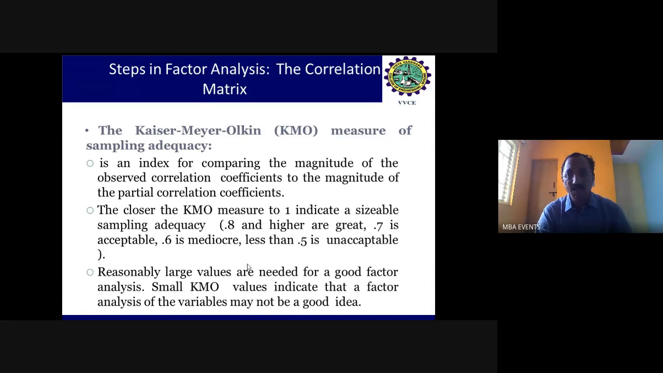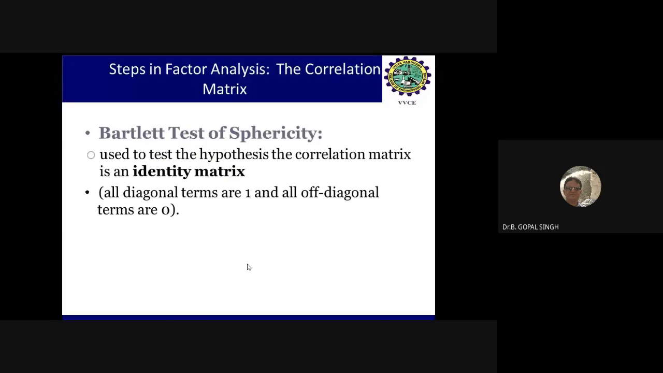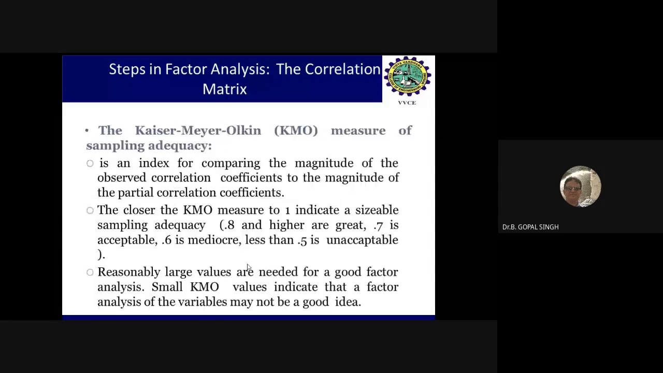So we can call these two tests, the KMO and Bartlett test, pre-qualifying tools before going for any factor analysis or before identifying any factors or related constructs from the questionnaire. The KMO purely talks about the sampling adequacy, and less than 0.5, including 0.5, is unacceptable.